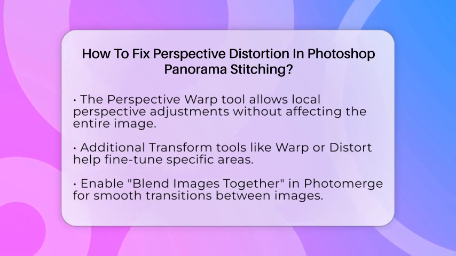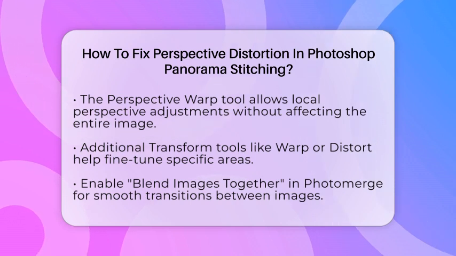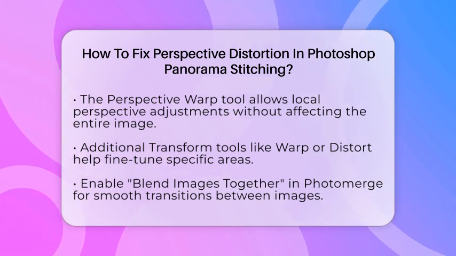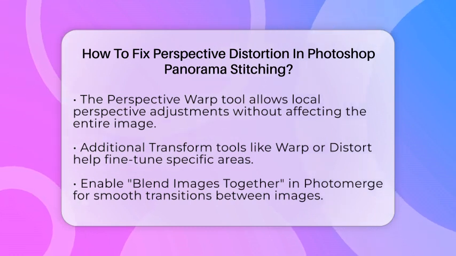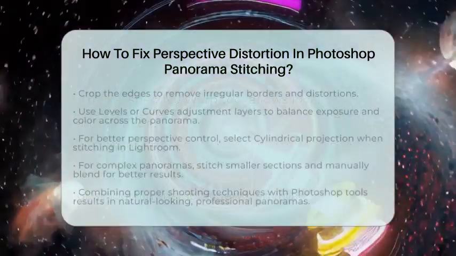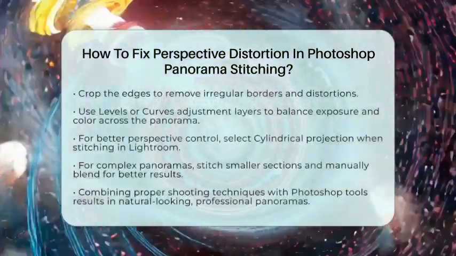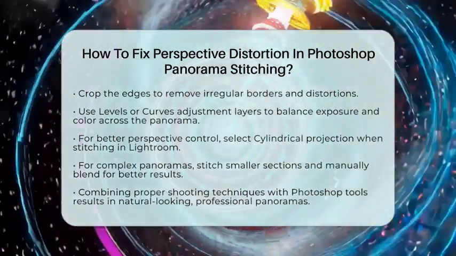After fixing the perspective, blend the images smoothly by enabling the Blend Images Together option in Photo Merge. Then crop the edges to remove any irregular or distorted borders. To make the final image look seamless, adjust exposure and color with levels or curves adjustment layers. This balances the brightness and color across the panorama.